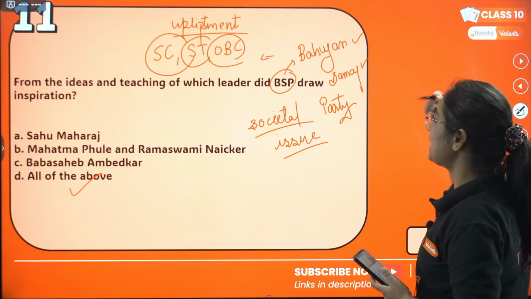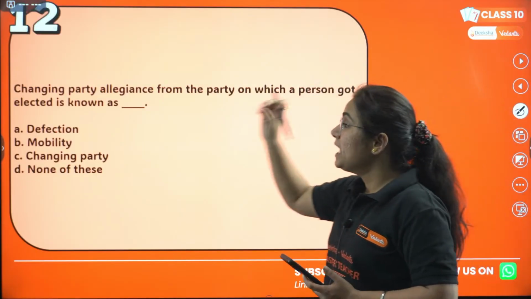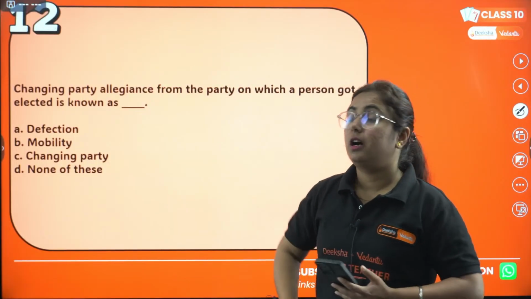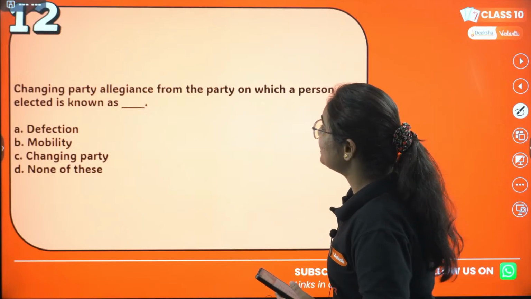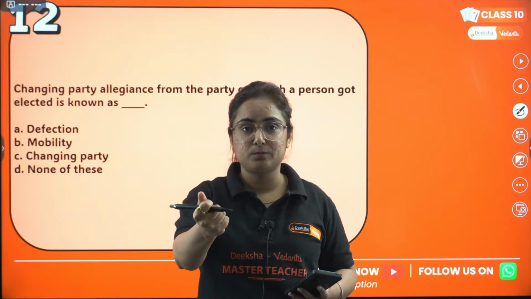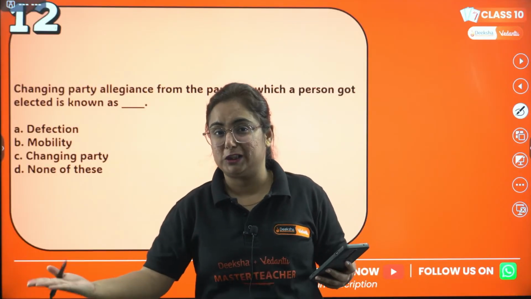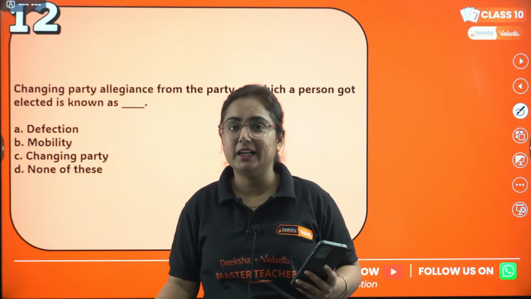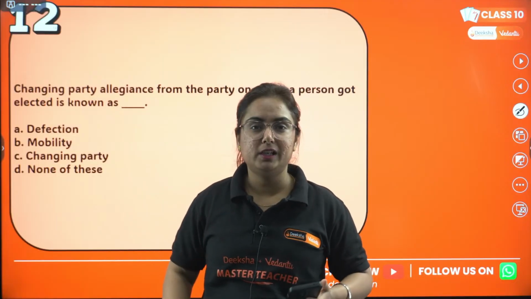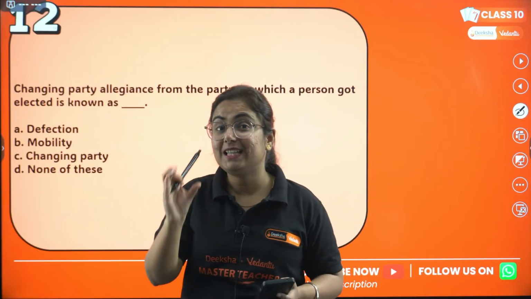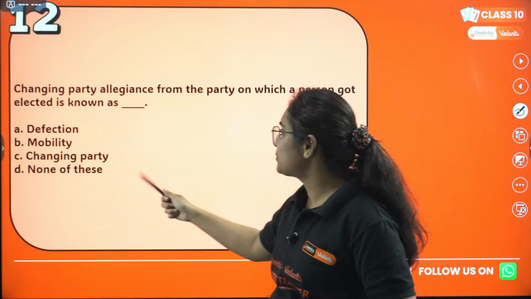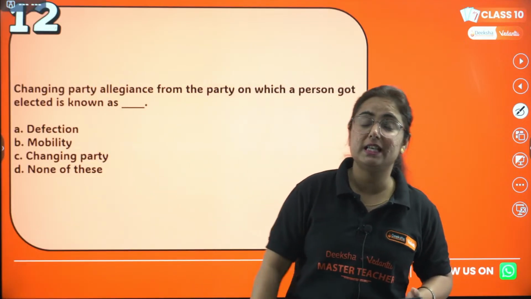Coming to the next question, that is the 12th question of the day. Changing party allegiance from the party on which a person got elected is known as what? It is very common. You choose a leader today from XYZ political party. After getting elected, the person changes the party to ZYX. How will you feel? Feeling betrayed, right? So what is that concept known as? Option A, defection. Option B, mobility. Option C, changing party. Or option D, none of these.